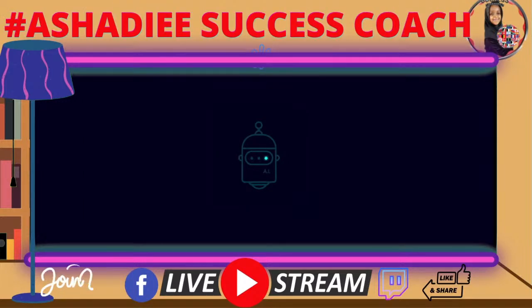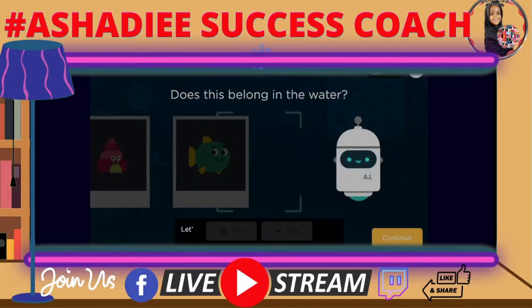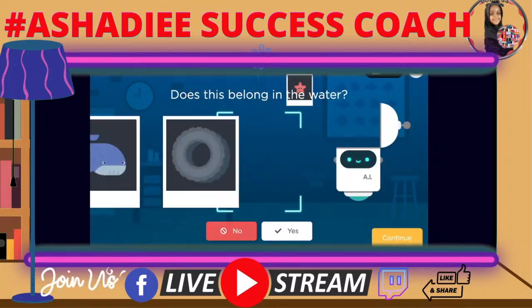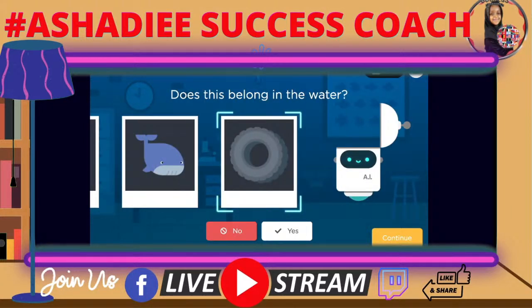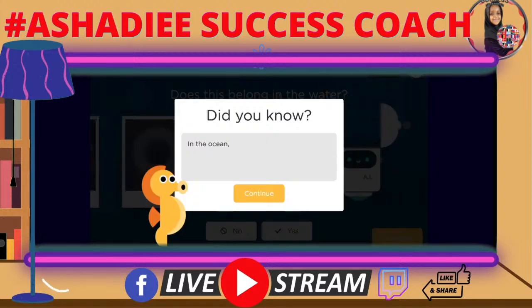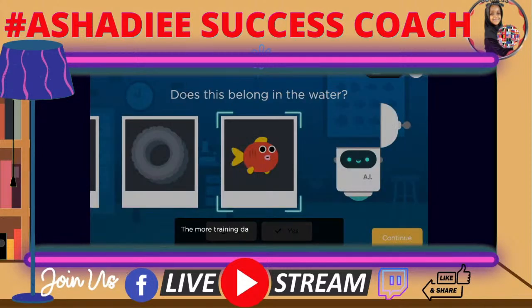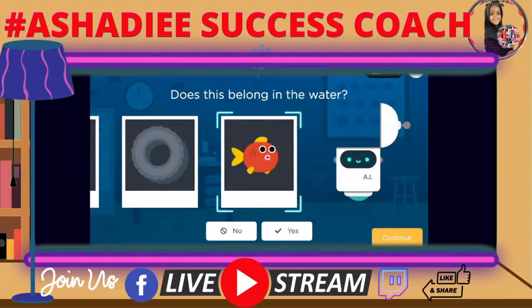Wow, AI. Let's teach AI to learn which objects should be in the water. That should be in the water. Okay, one starfish is out of the water. The more training data you provide, the more AI learns. Keep training!